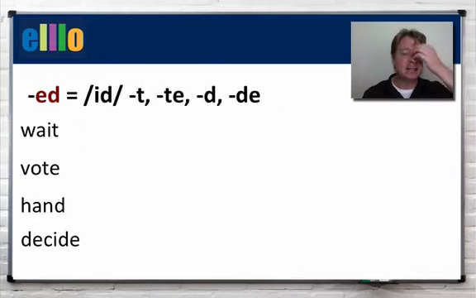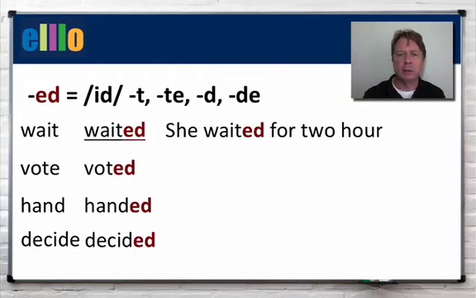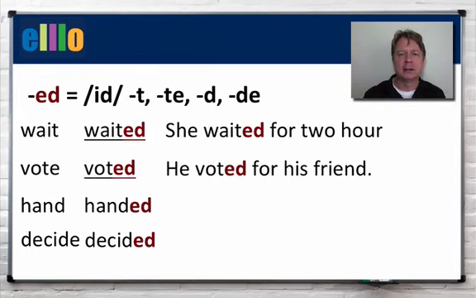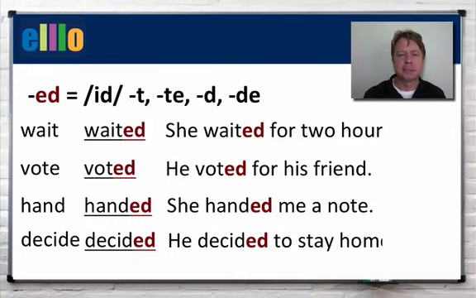Now we also have the id sound. So id is for verbs that end in t or d. For example, waited, voted, handed, decided. Example, she waited for 2 hours. Long time. He voted for his friend. She handed me a note. He decided to stay home. So we have the id sound.